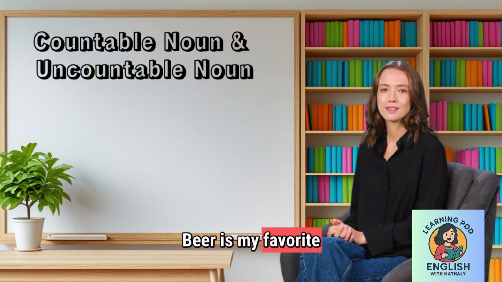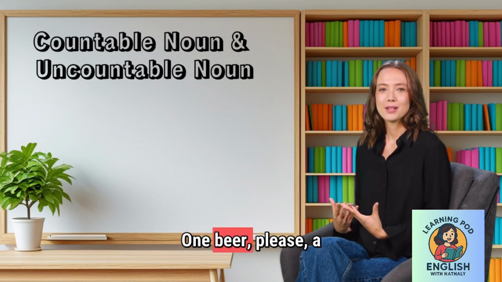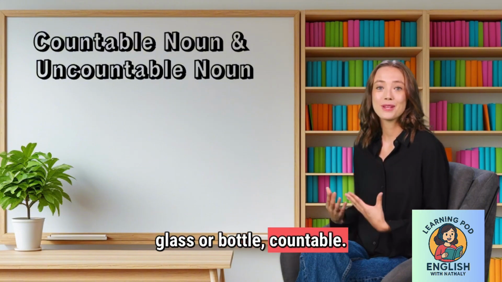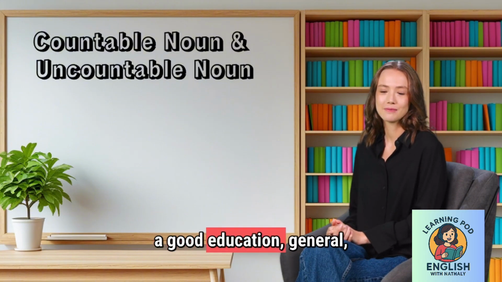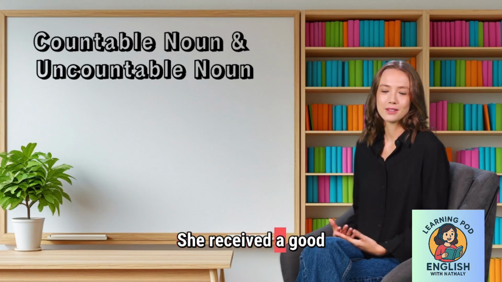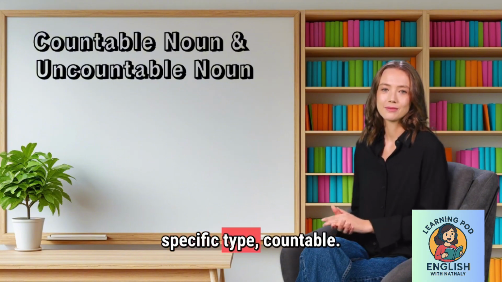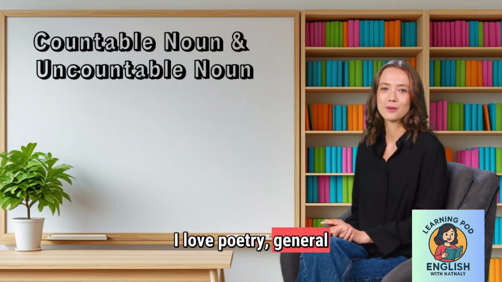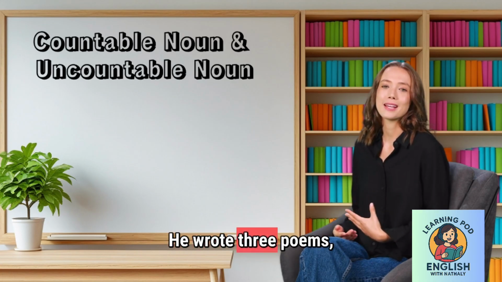Beer is my favorite drink. Substance. Uncountable. 1 beer, please. A glass or bottle. Countable. More examples. He had a good education. General. Uncountable. She received a good education from this school. Specific type. Countable. I love poetry. General art form. Uncountable. He wrote 3 poems. Specific pieces, countable.